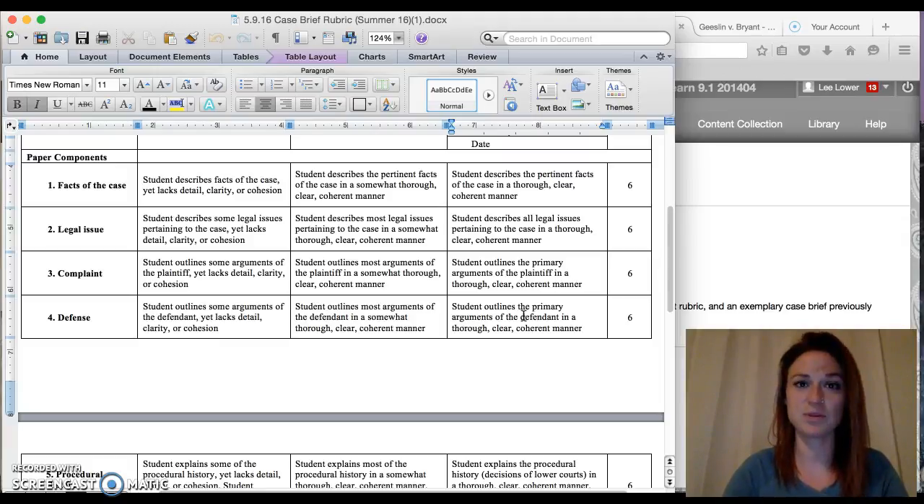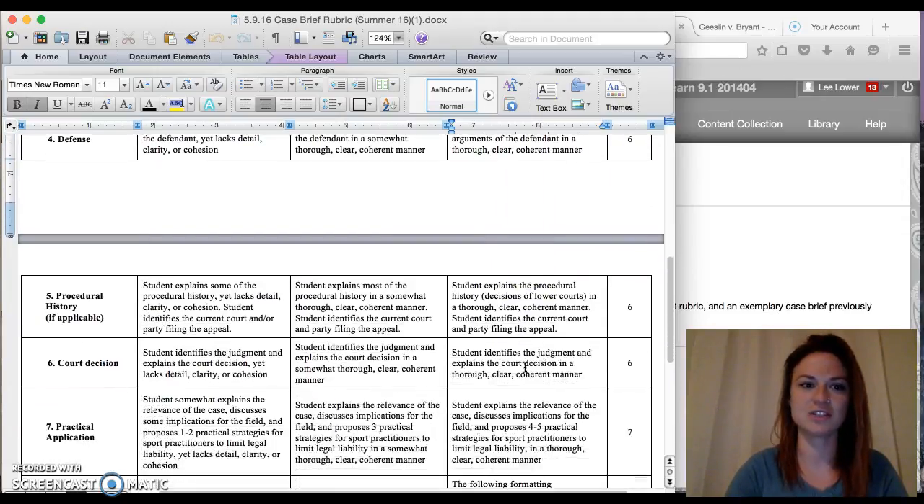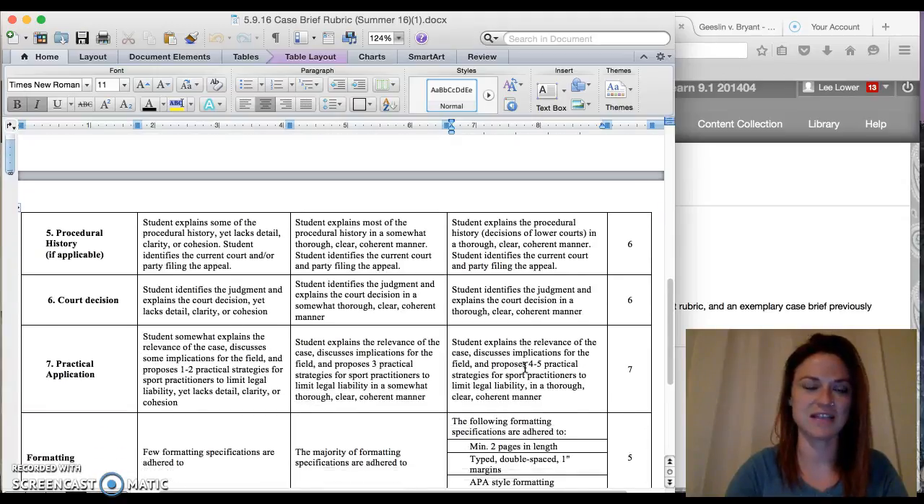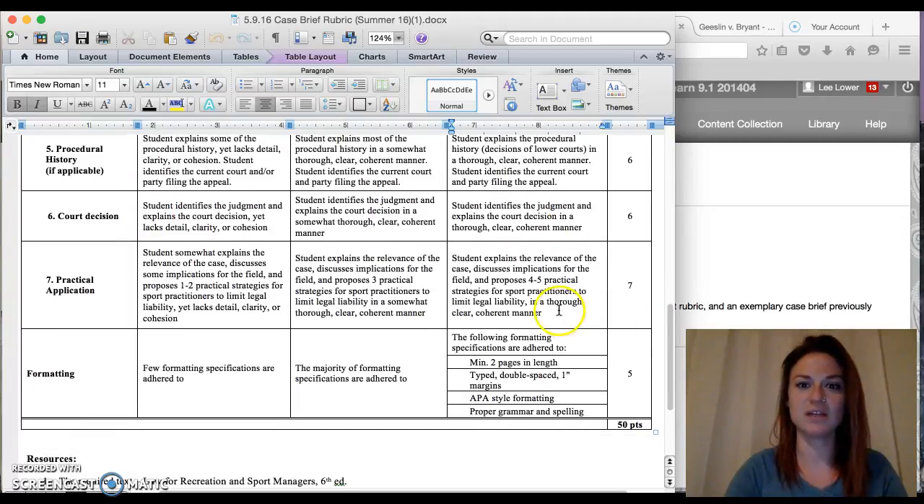Now, you've completed the case brief activity, so you should have a good understanding of what type of content goes in each of these sections. So each section will be graded individually, 6 points for each component of the case brief assignment. Procedural history, court decision, those are all very familiar to you. Now, one new element I wanted to point out is this idea of practical application. So you explain the relevance of the case to the sport industry and then provide 4 to 5 practical strategies for sport administrators to limit liability.